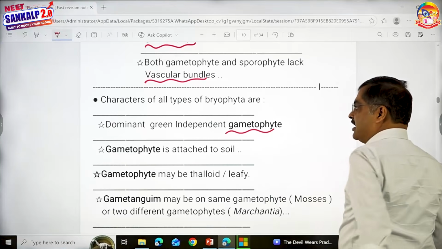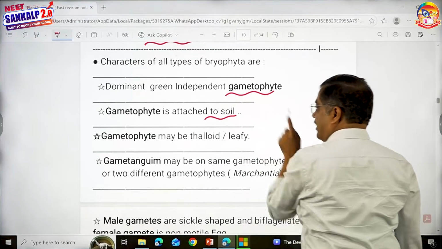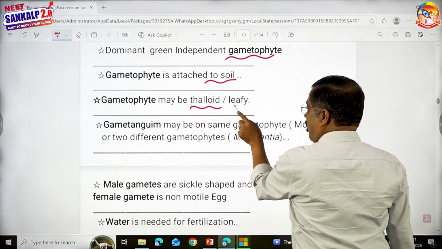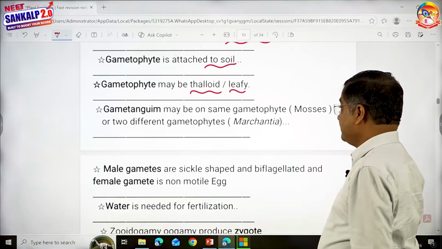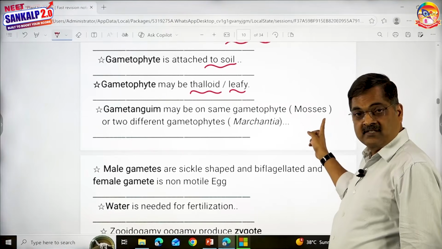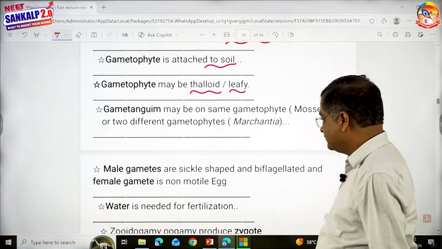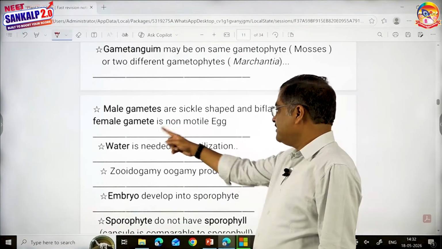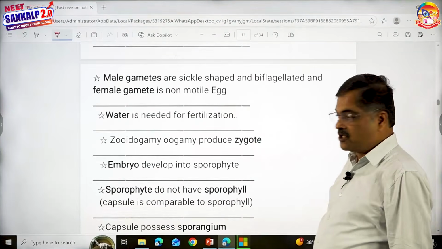Gametophyte is green and independent. Gametophyte is attached to soil. Gametophyte may be thalloid or leafy. What do you see after gametophyte? Gametangium. Gametangium may be on the same gametophyte, as in mosses, or on two different gametophytes, as in Marchantia, which is dioecious. Then male gametes are sickle-shaped and biflagellated, and the female gamete is a non-motile egg. Water is needed for fertilization.